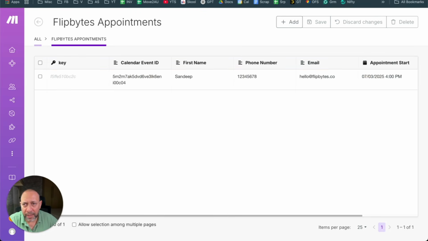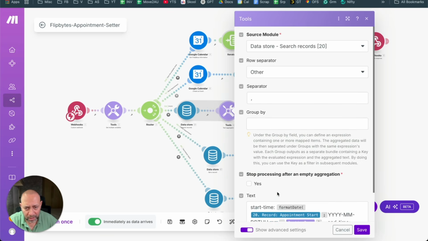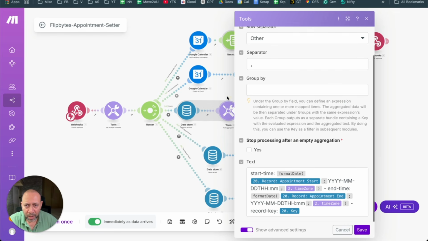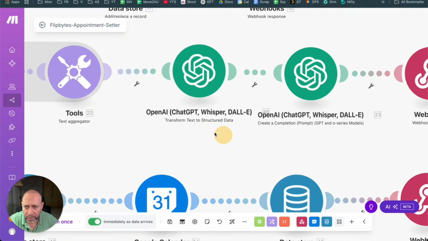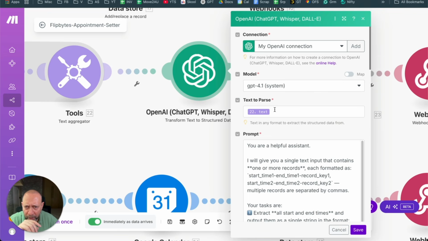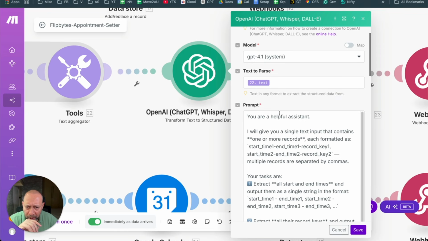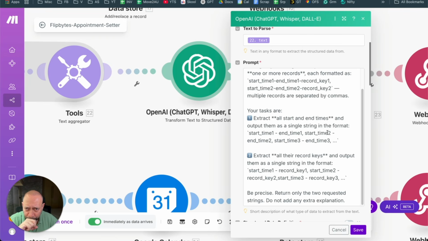So basically what it is doing is that when you come here, it says, okay, this is the phone number, and I'm going to look at this number. It says that there are 2 of them, then goes and formats this. This is the format, date and time. And then it goes here, structured data. Now there are 2 things, this thing, transform text into structured data. What this is doing is converting text to parse, and then extracting those things and putting them into a structured data format.